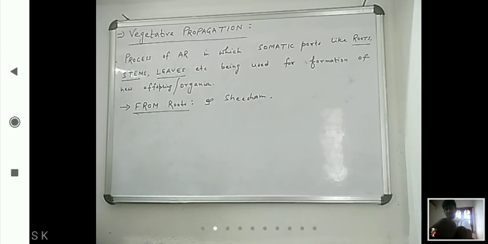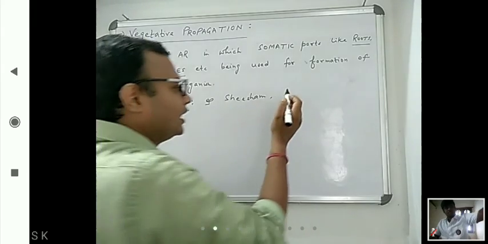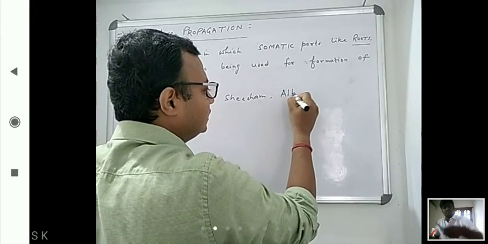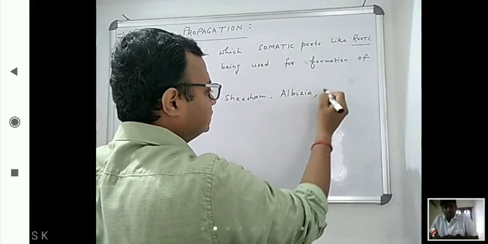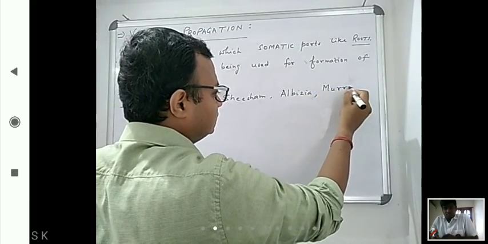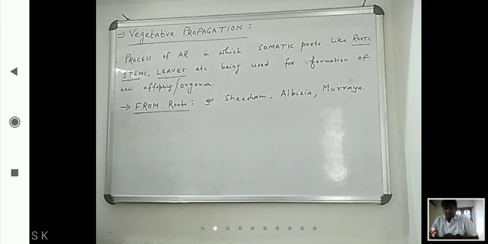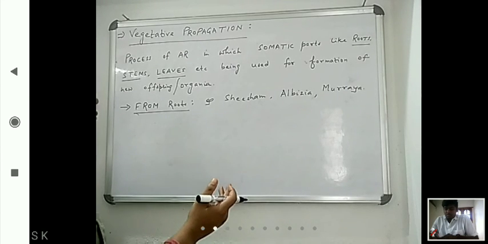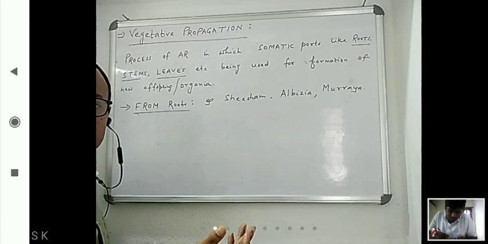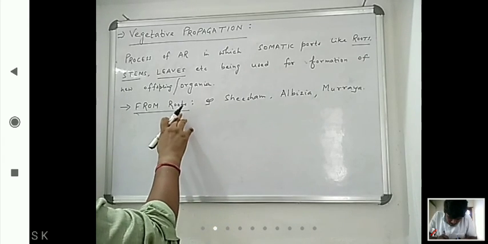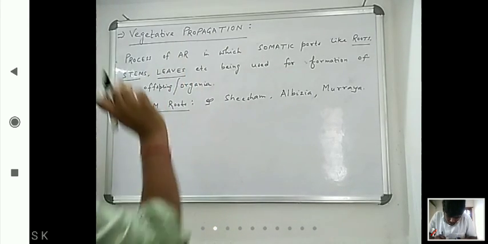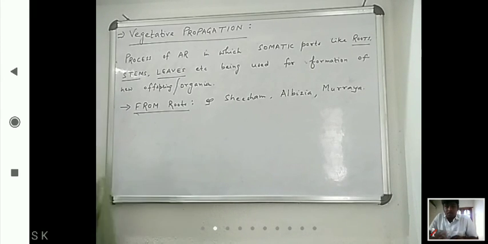Another example is Albizia, Murraya. These are giving offspring from roots. Roots develop their offspring, forming a new organism, and that comes under vegetative propagation.